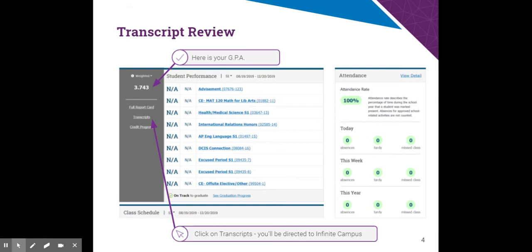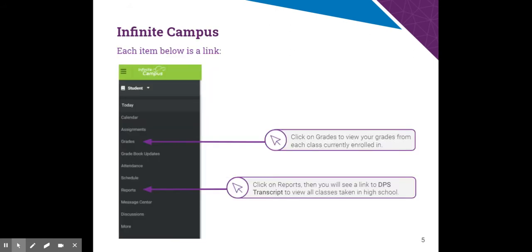Next thing you'll do is right below that, you're going to click on transcripts. When you click on transcripts, that's going to take you to Infinite Campus. So right below your GPA, select transcripts, and that should take you here. You're not going to have to worry about your grades right now, but if you click on that, that hopefully should give you your grades for first quarter of this year. It's just not on your transcript yet.